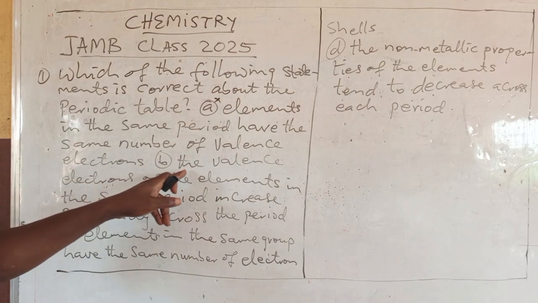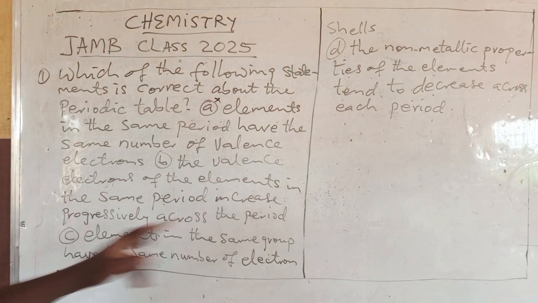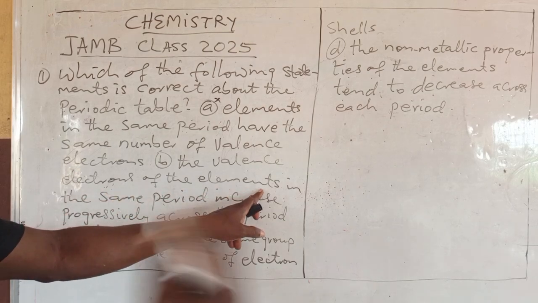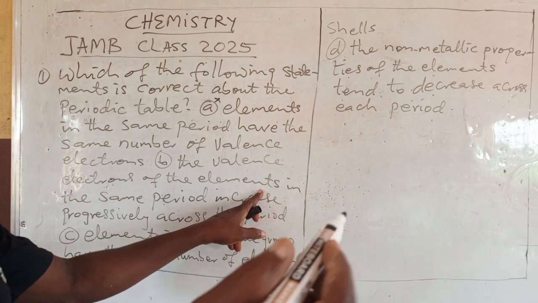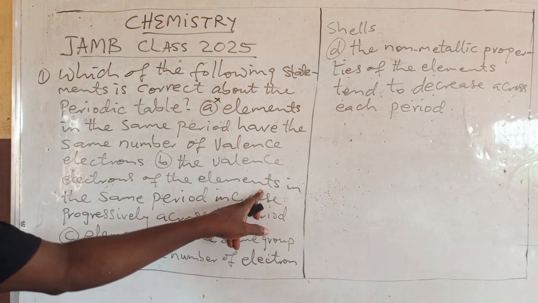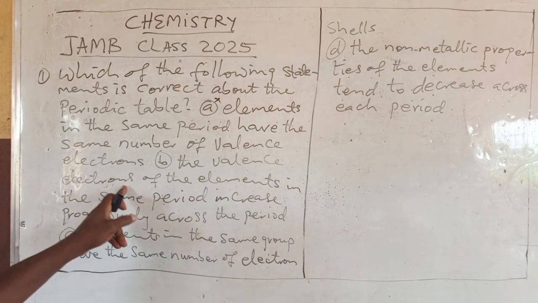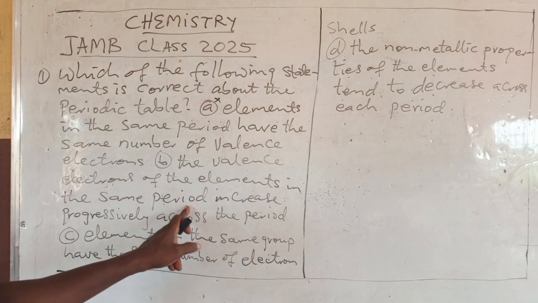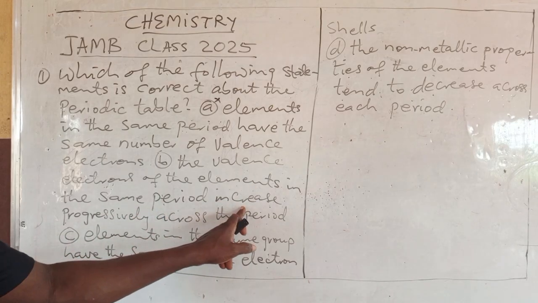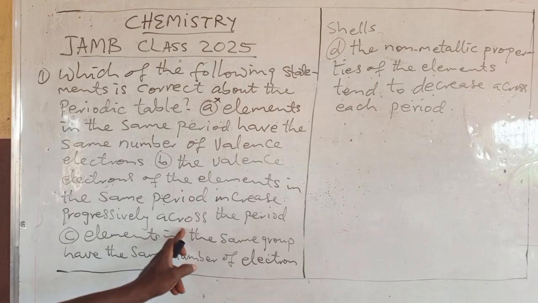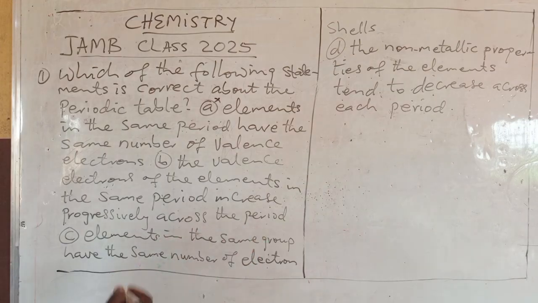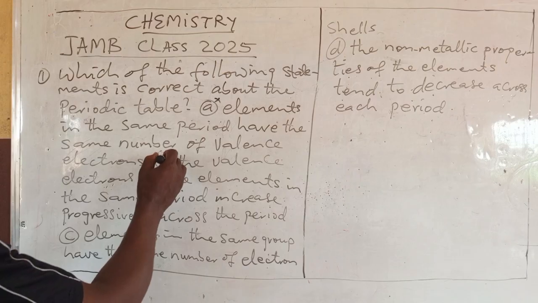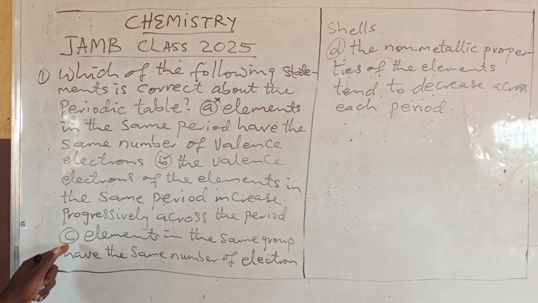Now let's see B. The valence electrons of the elements. When we say valence electrons, we are talking about the number of electrons on the outermost shell. So the valence electrons of the elements in the same period increase progressively across the period. Yes, increase progressively across the period. This is correct. Now let's see C.